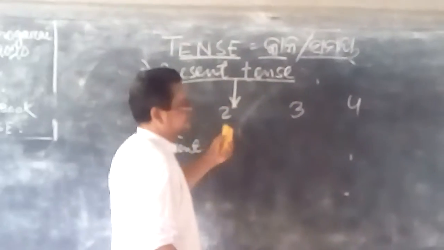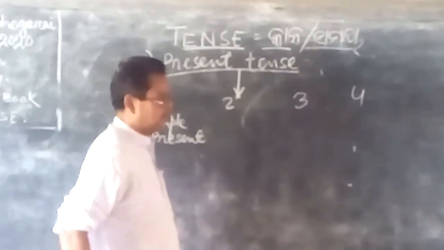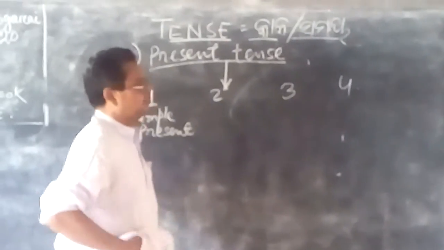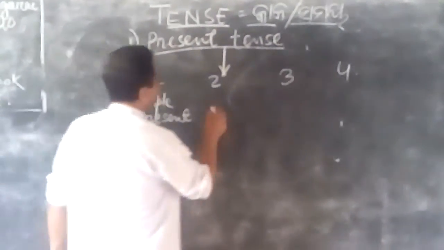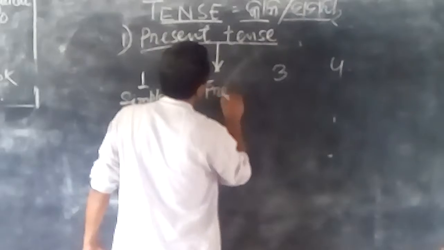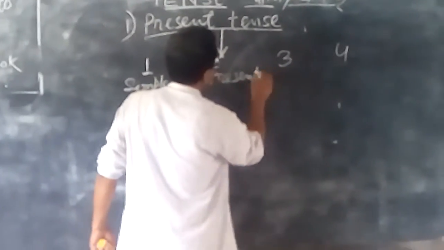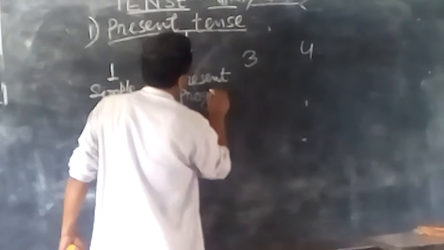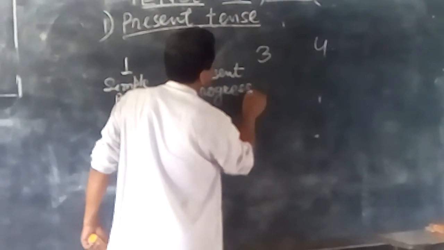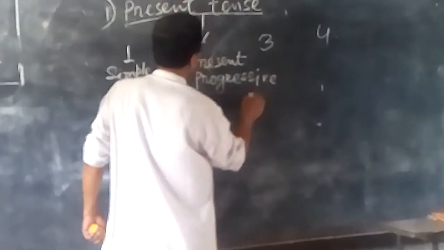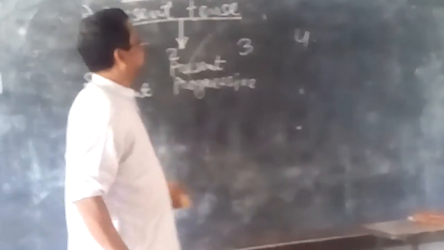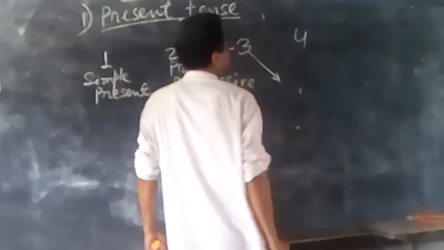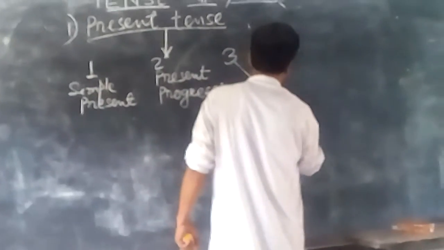The second one is imperfect, or you may say it is progressive, present progressive. And the third one is present perfect.